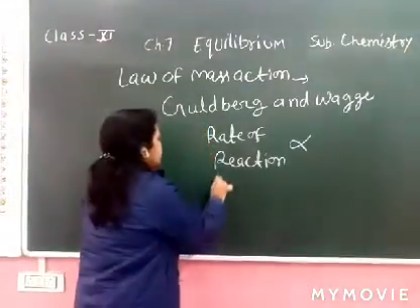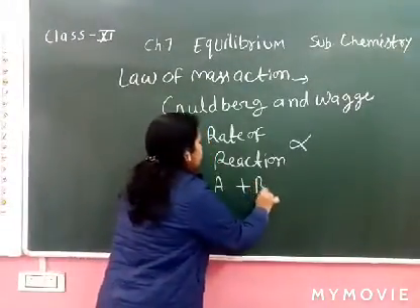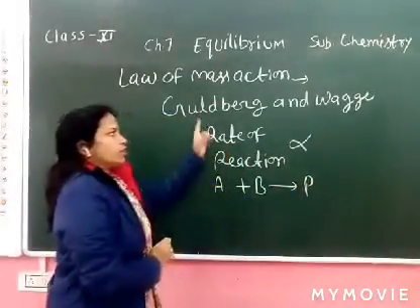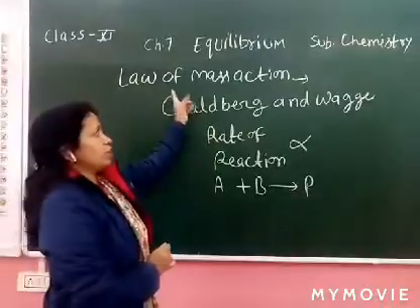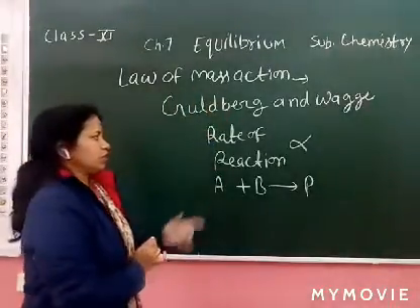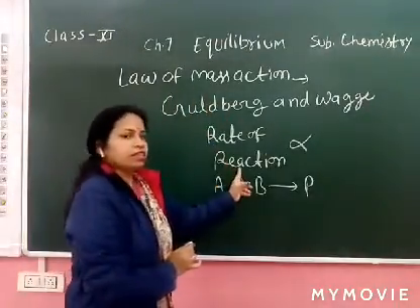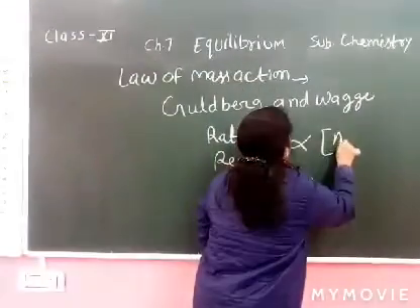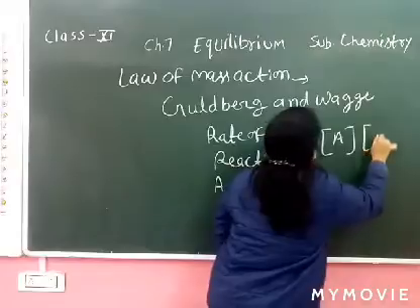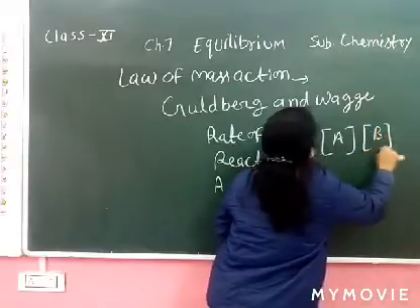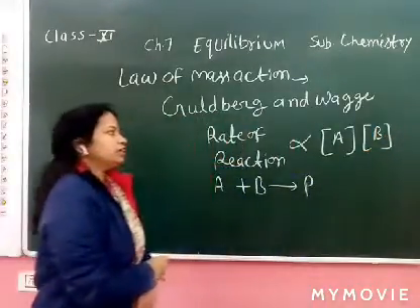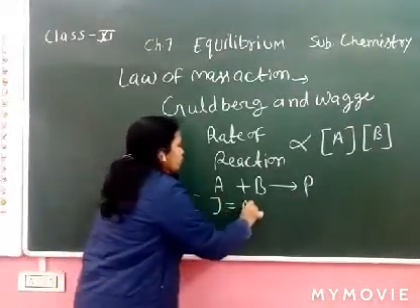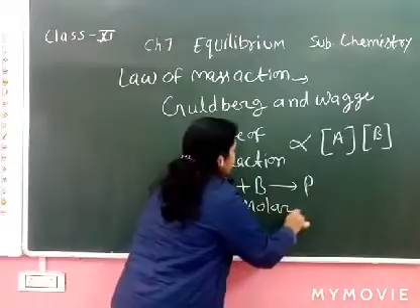Suppose we take an example, A plus B converts into products. According to Guldberg and Waage, according to the law of mass action, the rate of reaction is directly proportional to the product of the molar concentration of the reactants. Clear? The bracket represents the molar concentration.